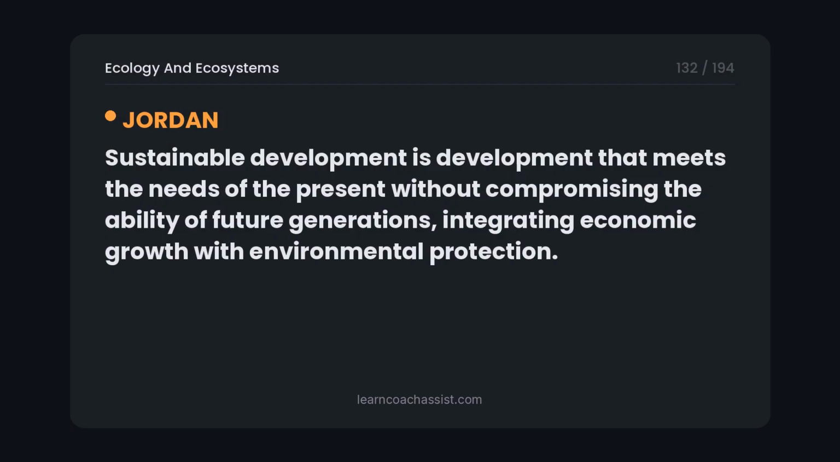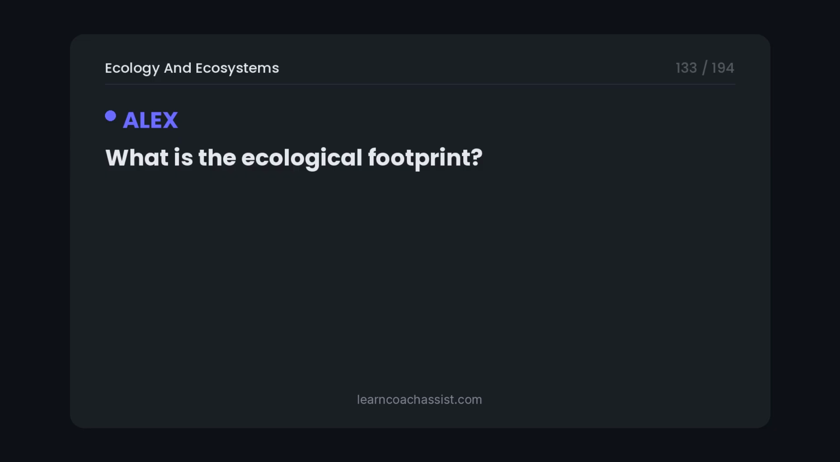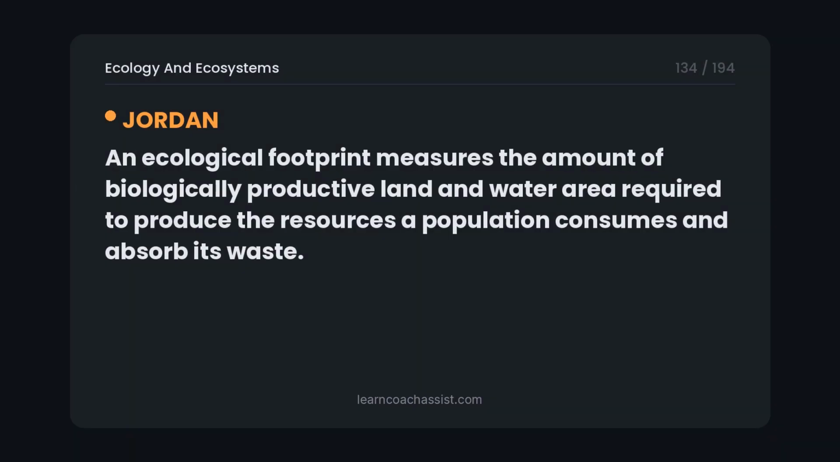Sustainable development is development that meets the needs of the present without compromising the ability of future generations, integrating economic growth with environmental protection. What is the ecological footprint? An ecological footprint measures the amount of biologically productive land and water area required to produce the resources a population consumes and absorb its waste.